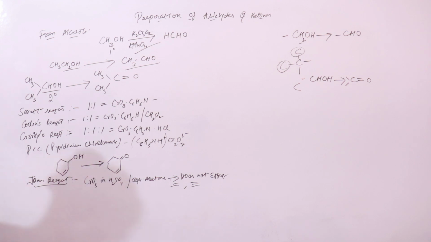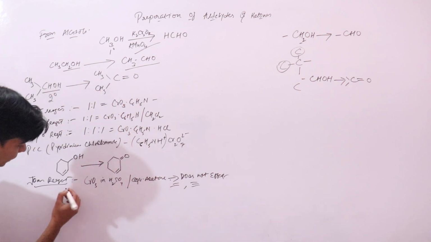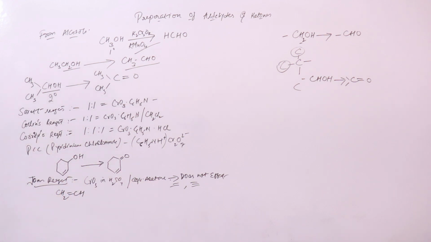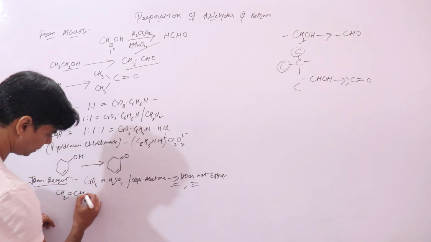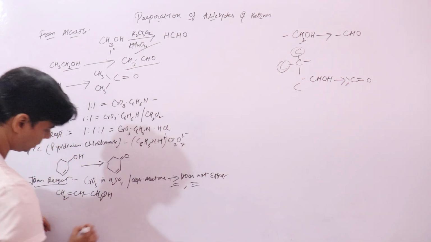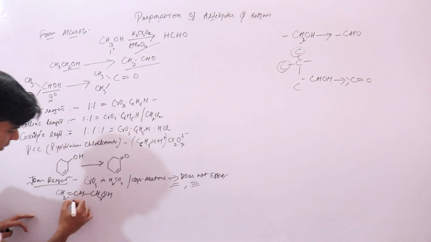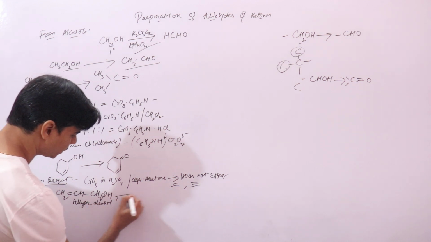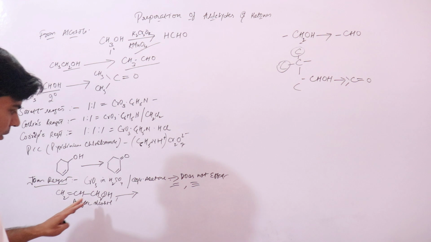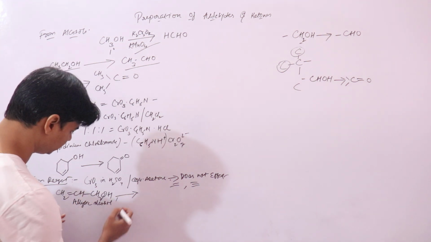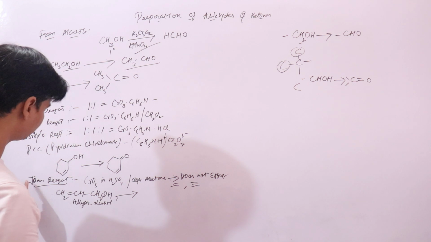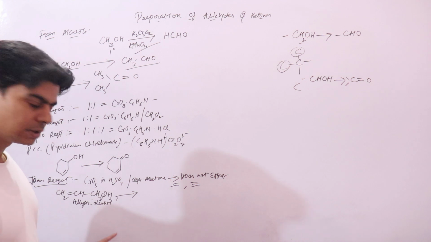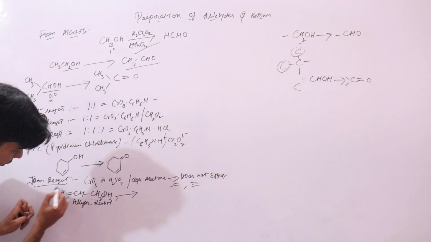If we take allyl alcohol, because alcohols will oxidize to aldehydes, this is CH2=CH-CH2OH. This is your allylic alcohol. This allylic alcohol will oxidize in the presence of Jones reagent, where only the CH2OH will oxidize into CHO, and this double bond won't be affected.